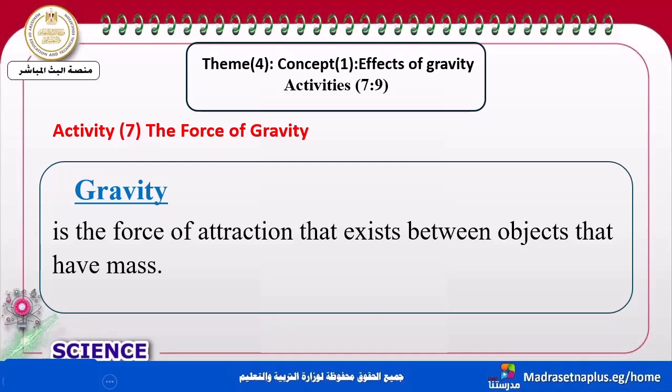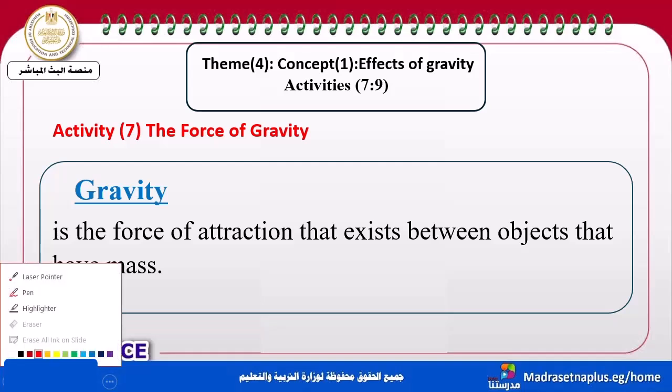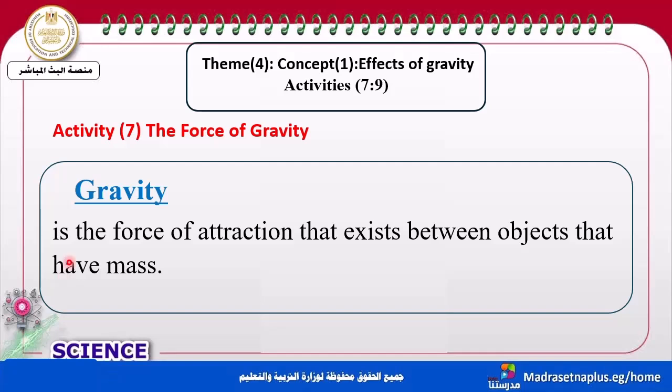The concept talks about the effect of gravity. And the title of the concept is what? The force of gravity. What about the force of gravity? Firstly, they write a definition or explanation of gravity.